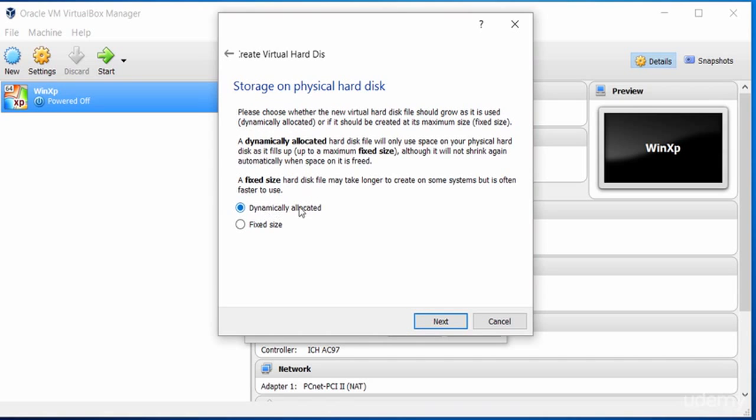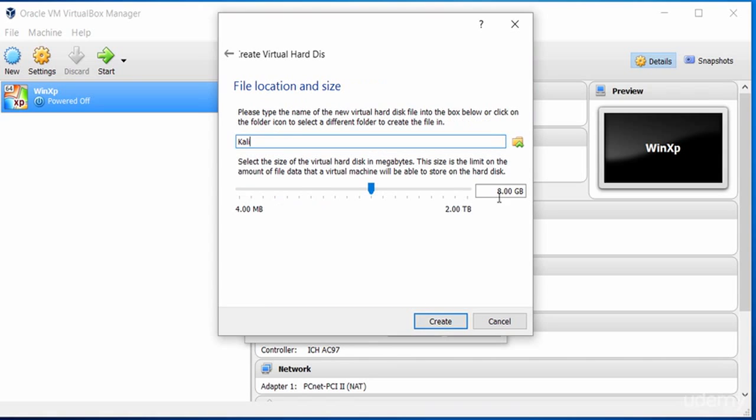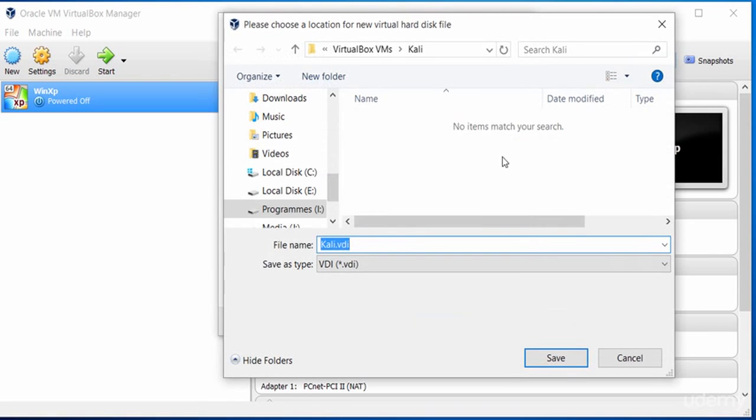We want to select either dynamic or fixed. I will choose dynamic. Now we need to allocate some hard disk space to the Kali Linux installation. It starts from about 4 gigabyte or 8 gigabyte, but we need to firstly save the new virtual hard disk